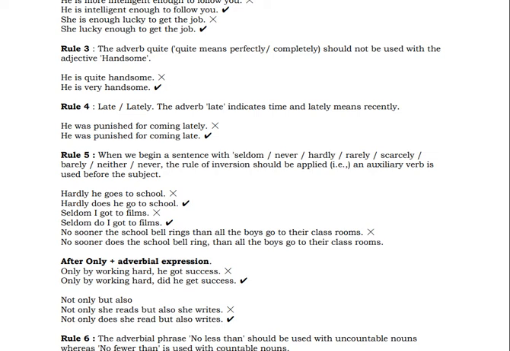Now he was punished for coming late. See here we are following the traditional grammar. So that's why you have to keep that thing in mind. He was punished for coming late, not lately, because lately has a different meaning. Lately means recently. All these things have happened lately. He has been humiliated lately. So recently, that has got a different meaning, and in another connotation, you can make use of it.